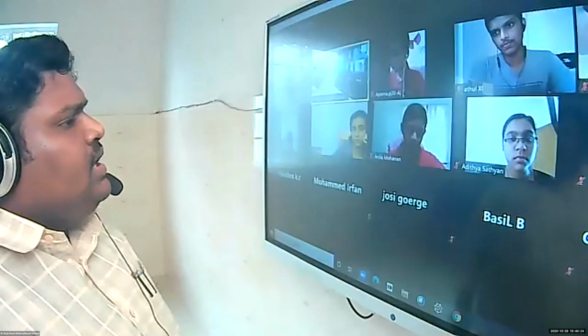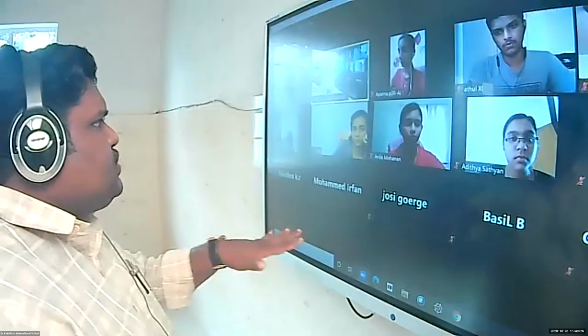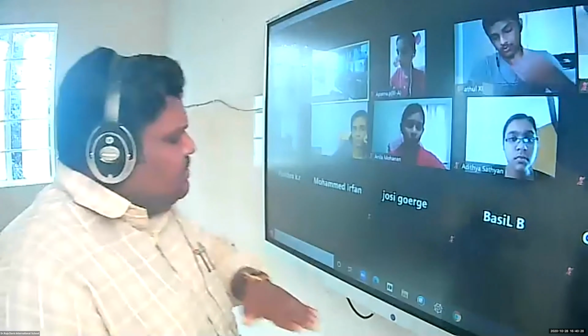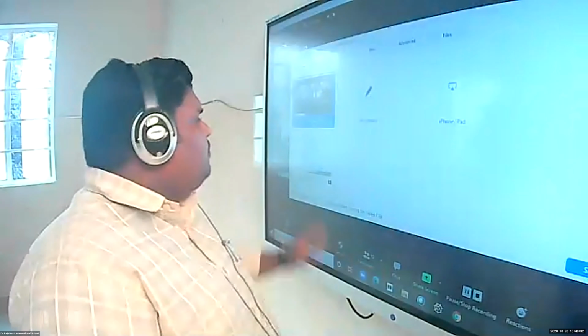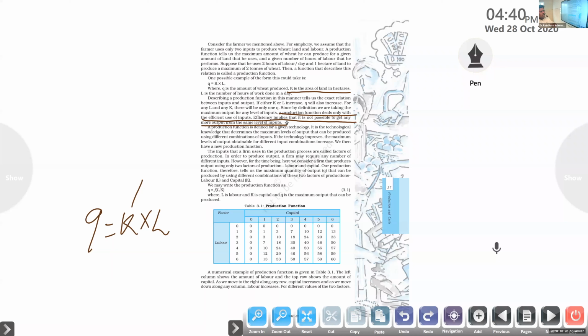Is that clear? This is the base of the chapter. If you don't know this, it is impossible to move forward. Just keep this idea in your mind. These four factors always help the producer to produce the new product. All these factors of production, all these inputs, are directly related with the output. Keep that in your mind.